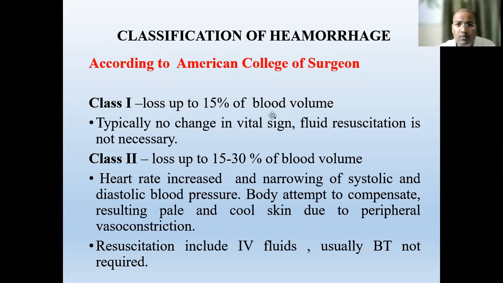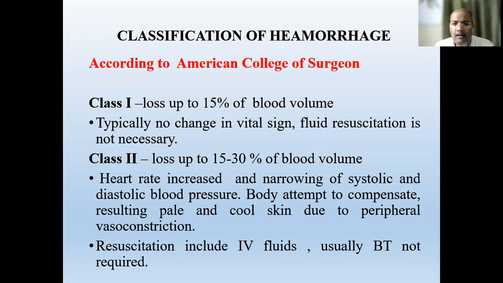When the blood loss is more than 15% and up to 30%, the patient is in mild shock. In mild shock, tachycardia is there, and the pulse pressure is reduced, meaning the narrowing of the difference between systolic and diastolic blood pressure.